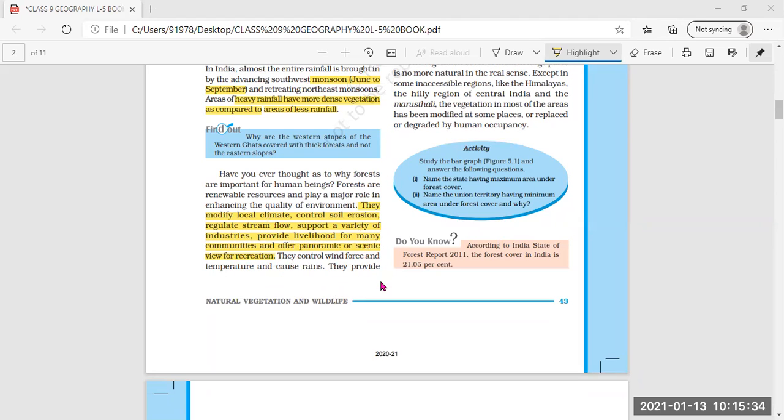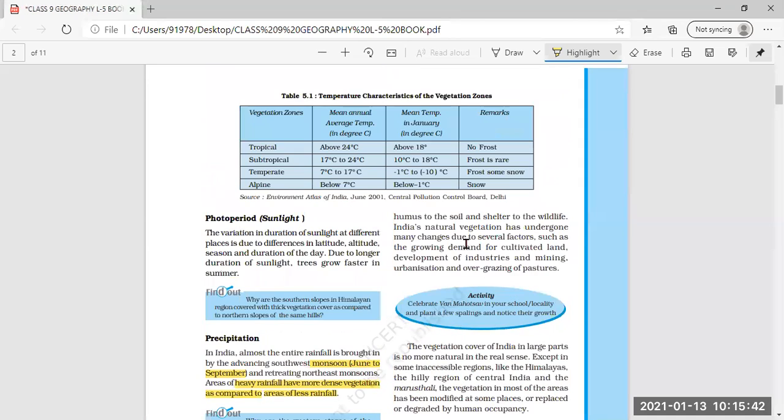And they control wind force and temperature and cause rain. So this is also the importance of the forest. They provide humus to the soil and shelter to the wildlife. One more important thing is they also provide shelter to the wildlife, means animals, they are having their homes in these forests.